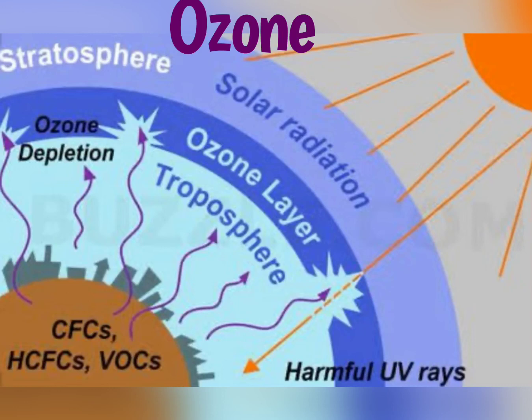One such depletion of ozone is seen at South Pole near Antarctica. So depletion of ozone layer or the formation of ozone hole is a point of concern, because if it continues, it will lead to harmful effect for living organisms.